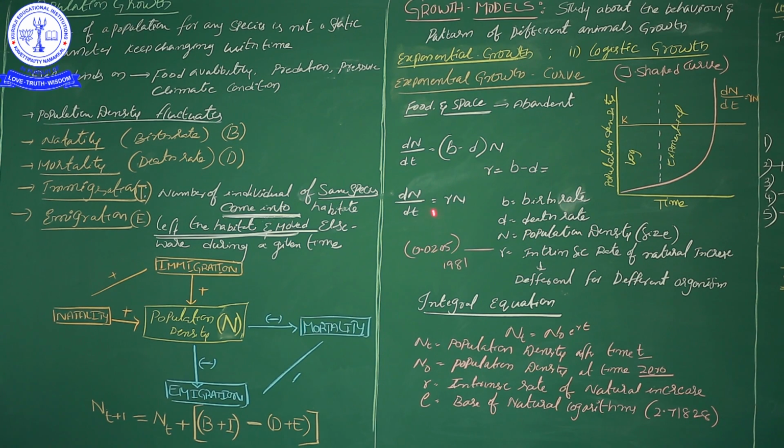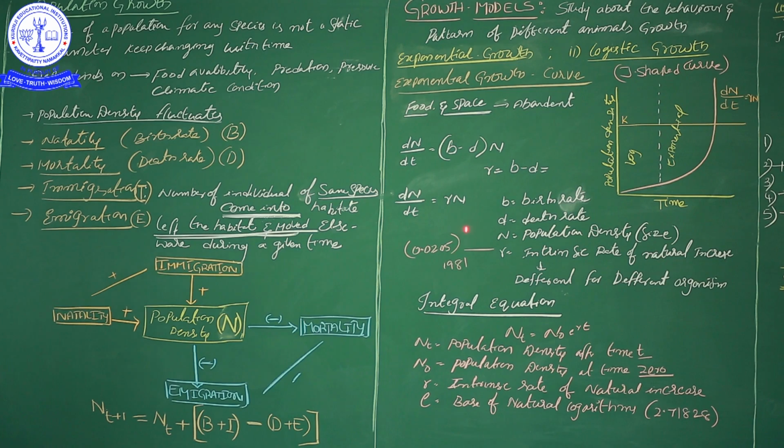So when you apply the logarithmic application, the integral equation is denoted as Nt = N0 e^(rt). You understand this equation, how we can calculate dN/dt by this.